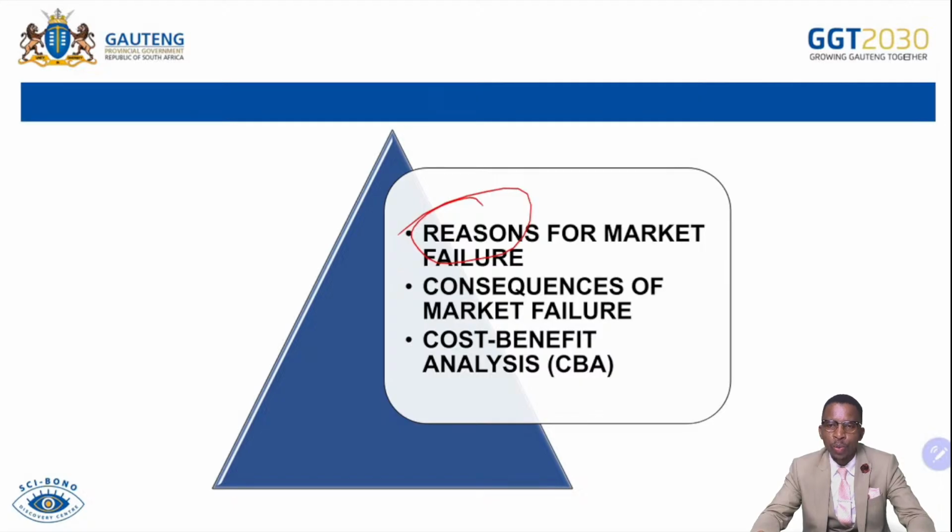And then we'll be moving also to minimum wage law, minimum price, maximum prices, effect of taxes, effect of subsidies. And then we'll also talk about the redistribution of income and wealth, as well as the state intervention in production of goods and services. And then we'll move to also talk about missing markets, where we'll focus on provision of public goods and services, and then also the provision of merit goods as well as demerit goods. We'll go further to lack of information, to say information is very important in the market because it allows all economic stakeholders to make well-informed decisions. So if they lack basic information, they tend to make poor decisions and become more inefficient.